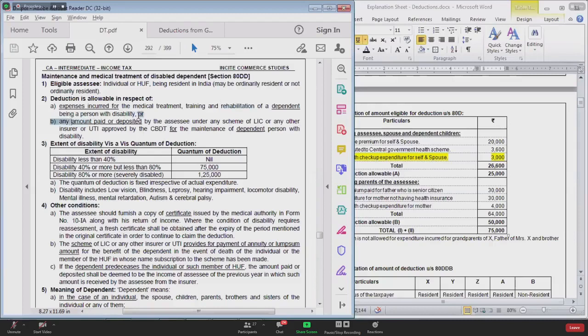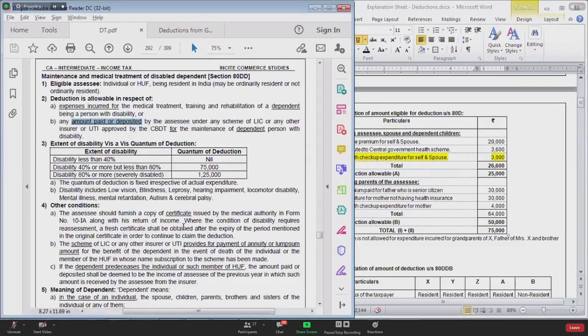Number two, you can deposit money with LIC or any other insurance company or UTI for acquiring a policy in the name of the disabled person. The policy should be such that if something happens to you, then the insurance company will pay money to the dependent for his maintenance. Say, for example, my brother is a disabled person.